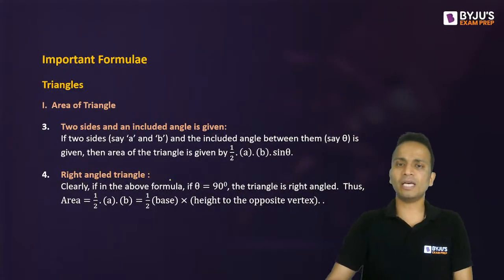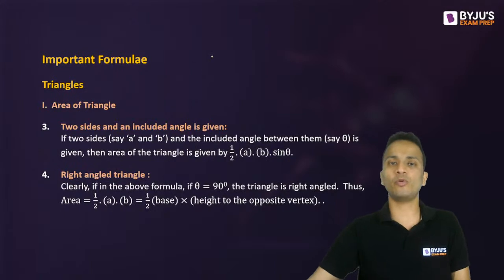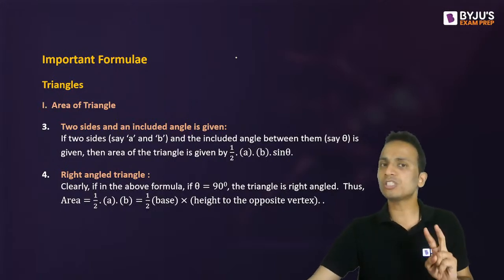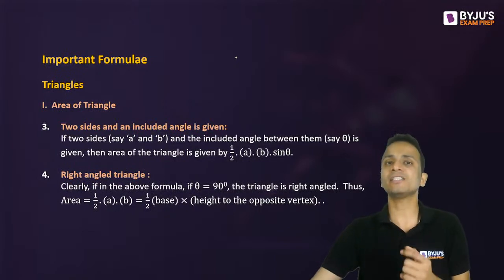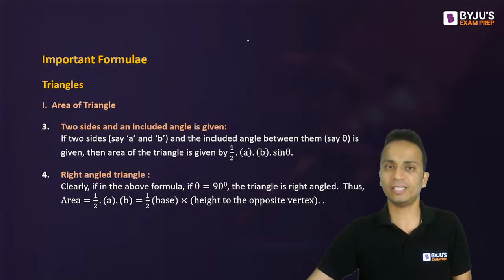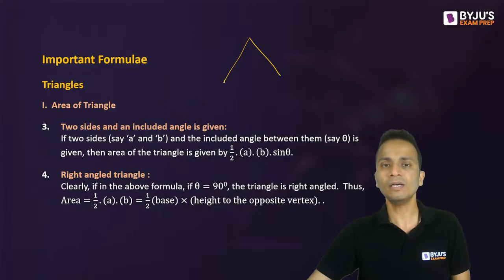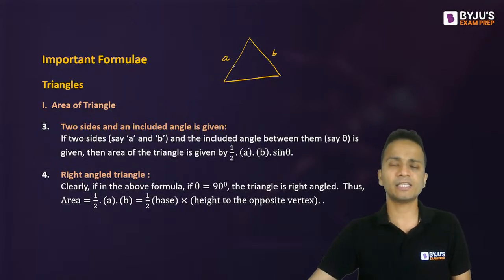The third formula can be used whenever you are given any two sides of the triangle and the angle that is included between these two sides. For example, let's say this is a triangle, and two sides are given. Let's say one of the sides is a and the other side is b. Now the angle that we require to find the area of this triangle is the angle included between these two sides.